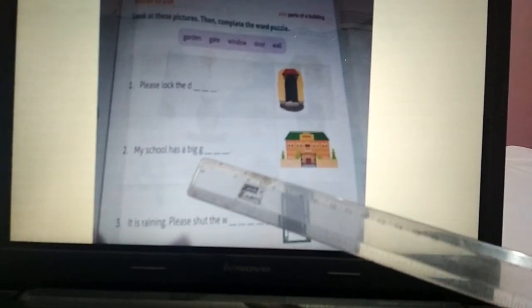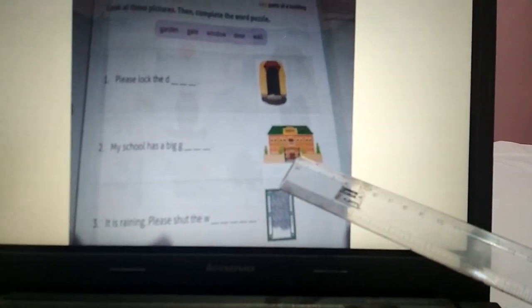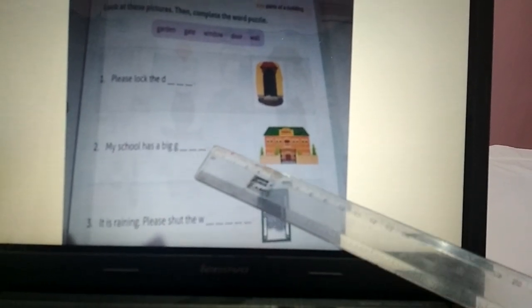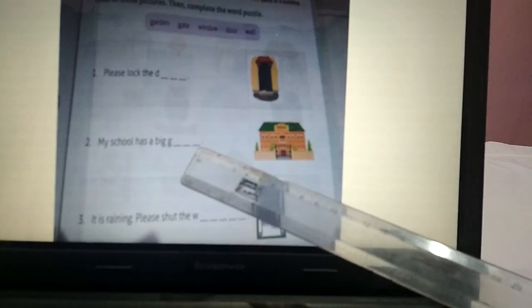Number 1. Please lock this is a door and the clue is given, D. So D-O-O-R, door. Please lock the door. Number 2. My school has a big G. This is a gate. Okay. So it will be G-A-T-E, gate. My school has a big gate.